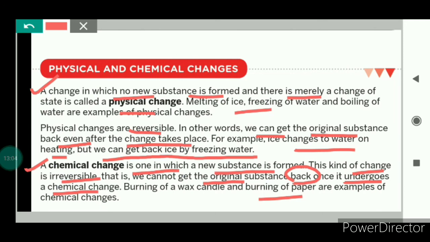So this was all about physical and chemical changes. Here the chapter is over.